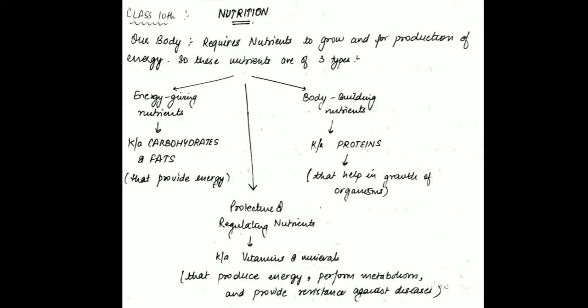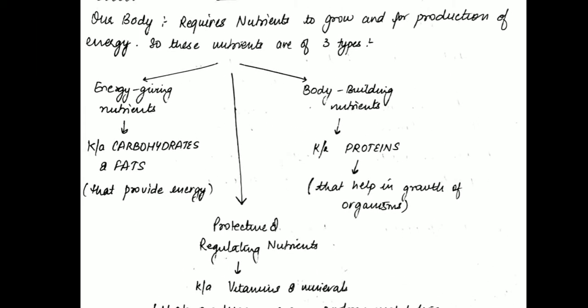So let's begin. Our body, or say any body, requires nutrients to grow and for production of energy. So what is the main word here? Energy. So that means we have certain substances called nutrients present in our body which help us to grow by providing energy. Now, where do these nutrients come from? What are these nutrients and what is their importance?